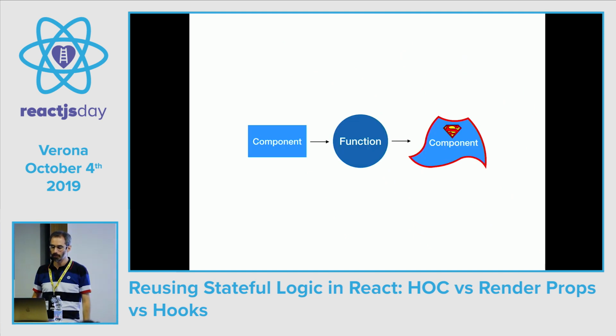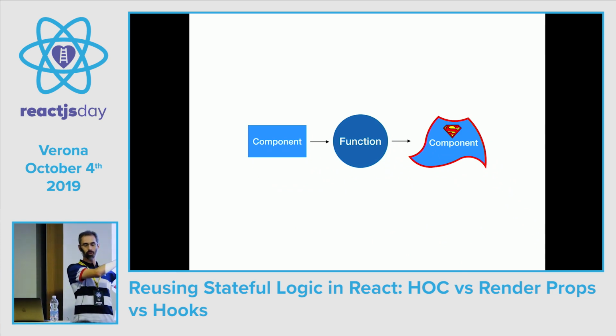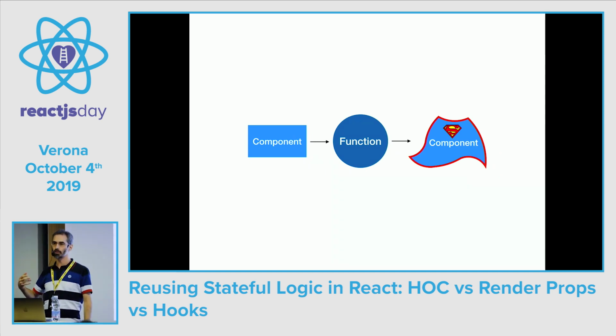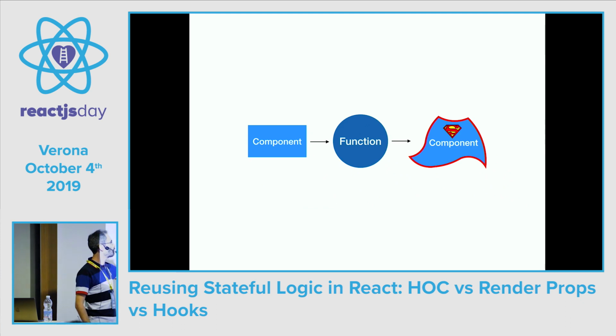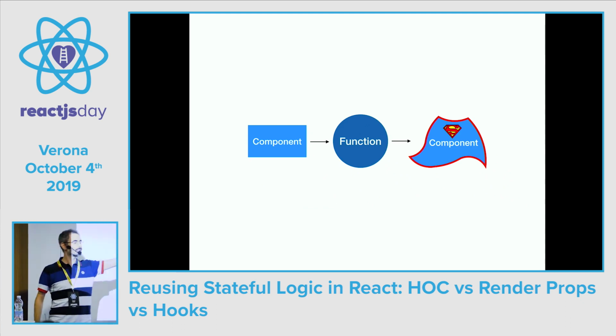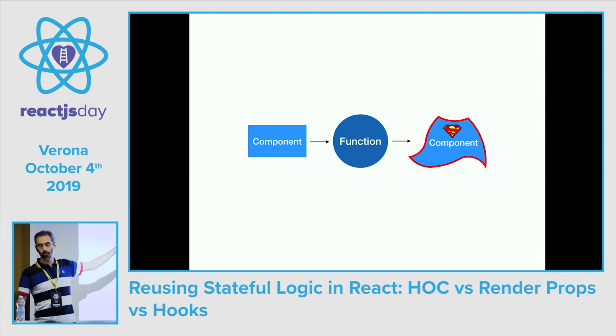Similarly, a higher order component is a function which takes a component and returns a component with superpowers. The superpowers being the feature that the library exposes, so in this case, the stateful logic. You see that if this superpowered component here is a functional component, so the higher order component is just a higher order function because it is a function that returns a function.